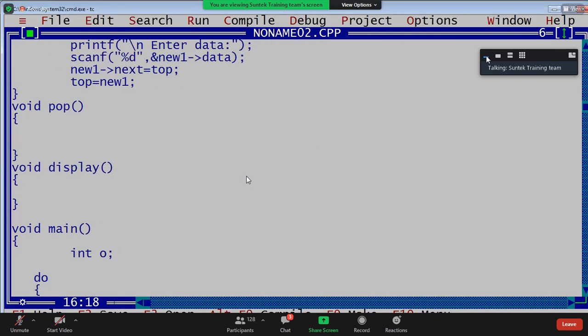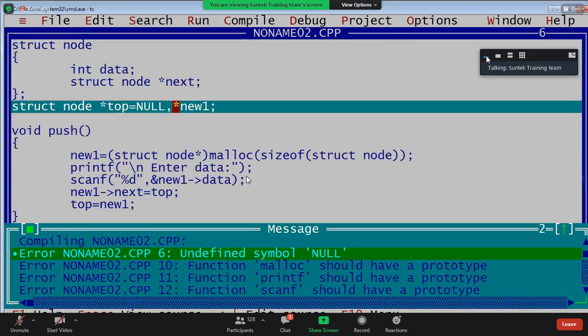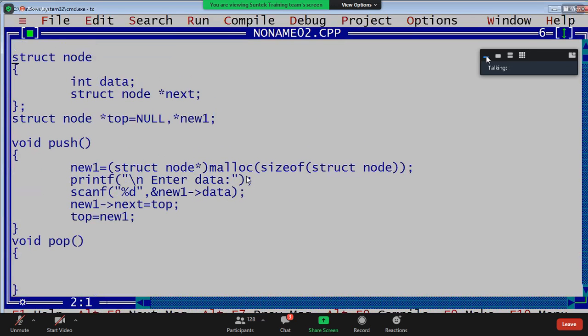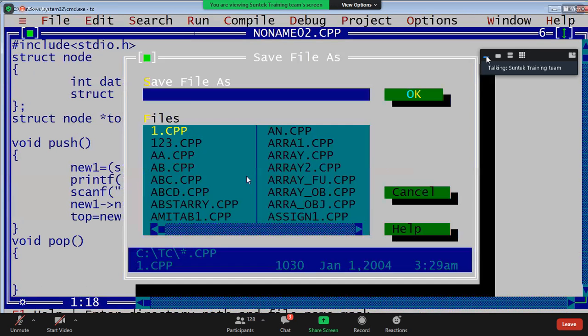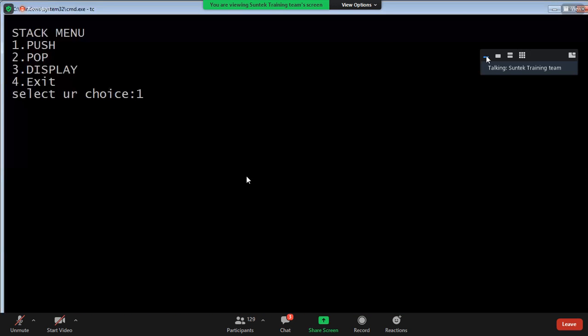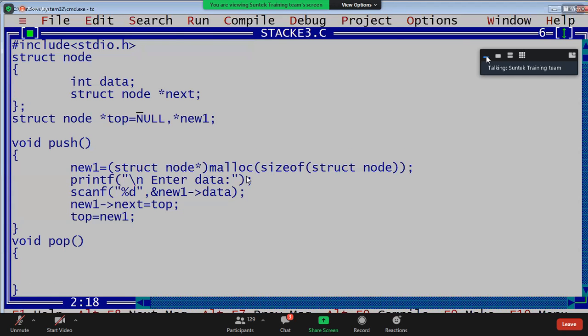No unlimited size, no. Yeah, when you write NULL, guys, hash include stdio.h, you have to write it. Stack with linked list, push operation: enter data 10, 20, 30, unlimited size, right? No overflow.